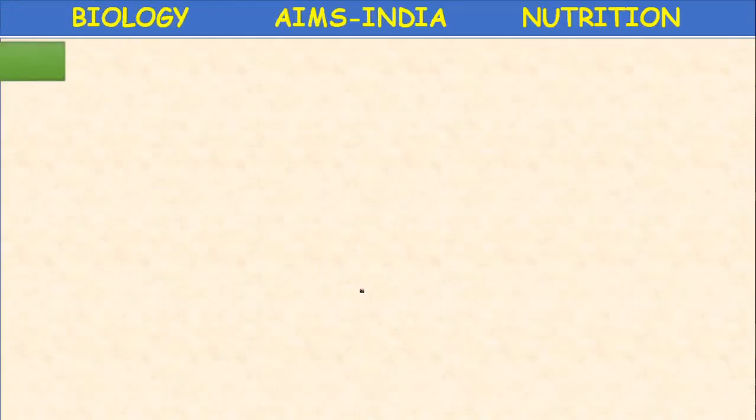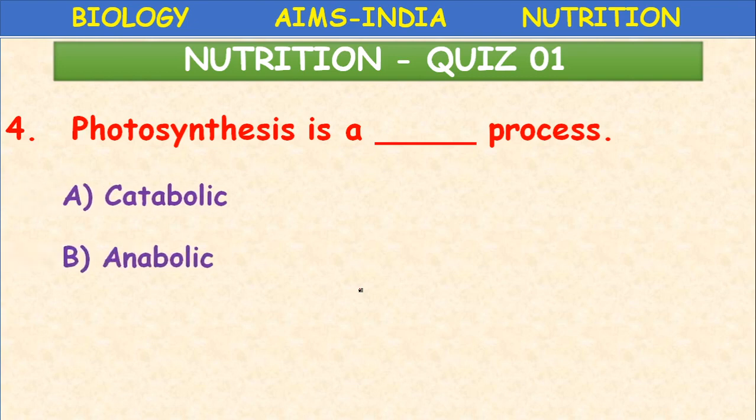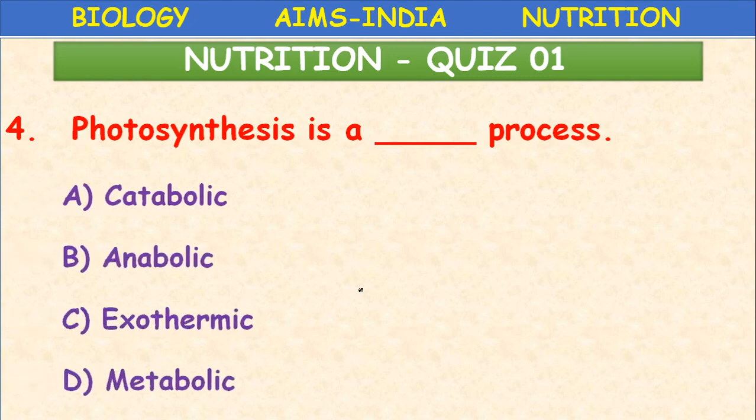Next, photosynthesis is a dash process: catabolic process, anabolic process, exothermic process, metabolic process. Anabolic process, constructive process. Here simple inorganic substances like carbon dioxide and water are converting into complex organic substances like glucose or starch. So constructive process, anabolic process.